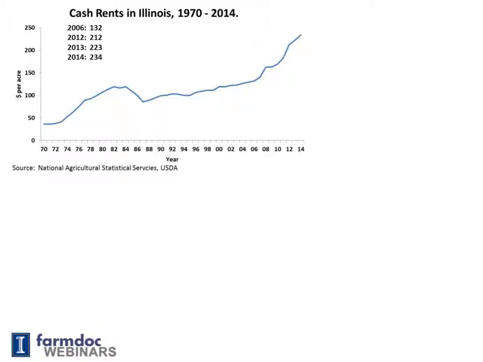Cash rents have increased in recent years, and this figure now shows average cash rents in Illinois as reported by NASS. Those were $132 per acre average in 2006. In 2014, those averaged $234 per acre. Those cash rents were below average operator and land returns from 2010 through 2013, but now they're above it. It's likely that average cash rents have overshot where we currently are as far as returns, leading to the need for some reductions in cash flows, and cash rents would be included in those cash flows.